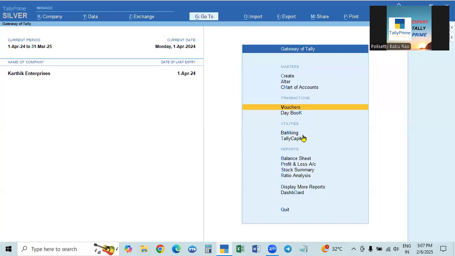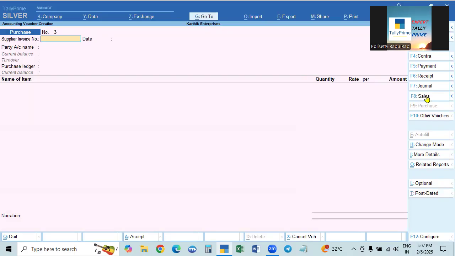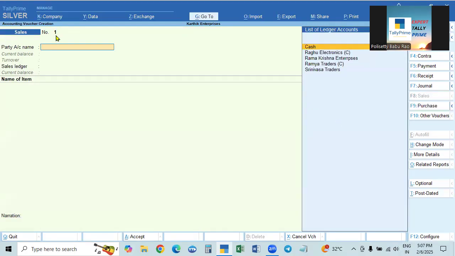But for sales, it will have a serial number. In the case of sales, the serial number itself is the invoice number, because we are giving the invoice, our sales. That is why we give it in serial order. First one, number two, number three, invoice numbers. The same invoice numbers are the sales voucher numbers. First sales voucher number one is the invoice number one. So 1, 2, 3, 4, we can continue.